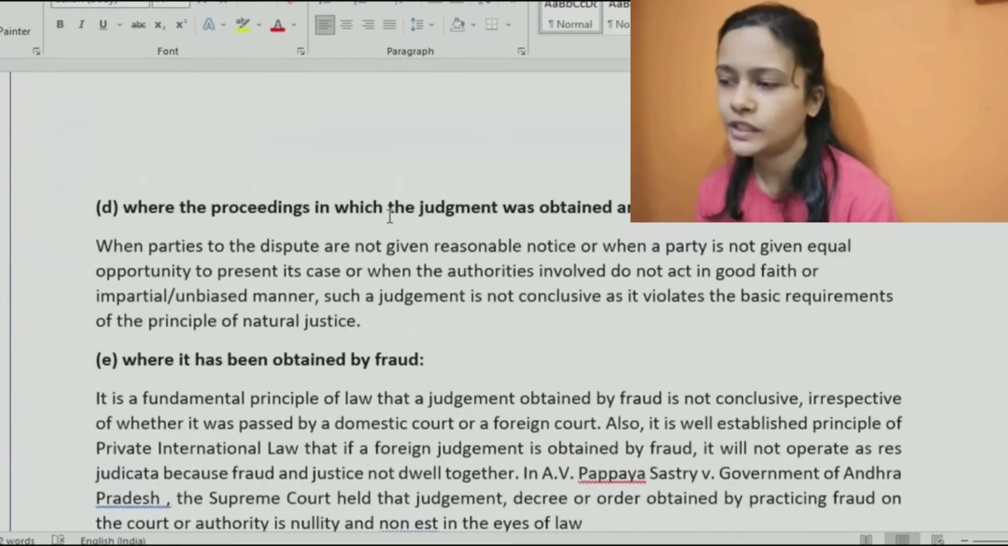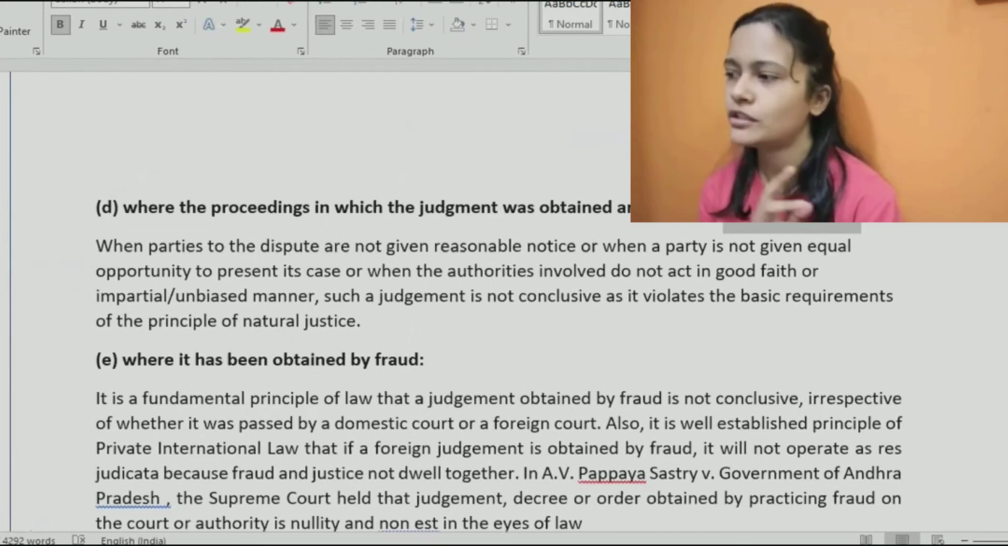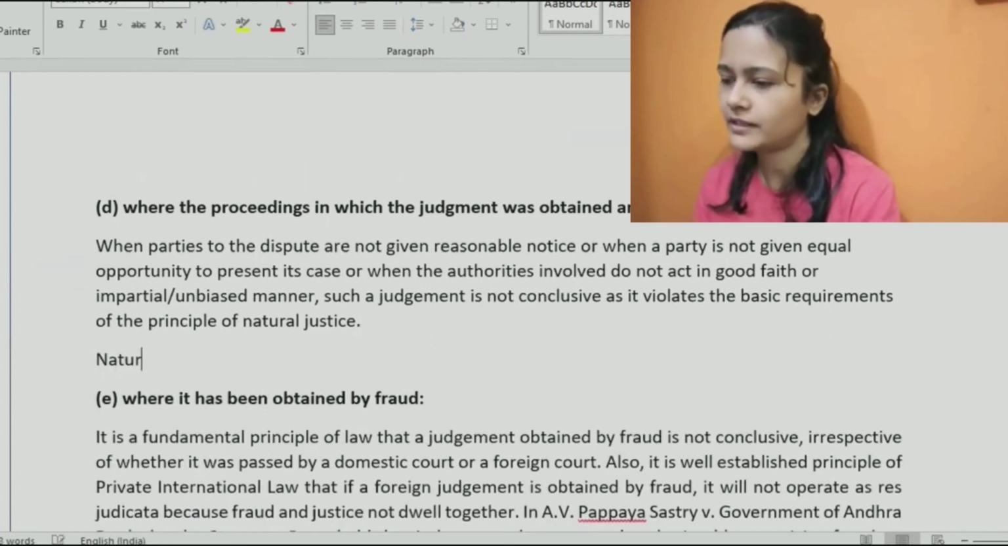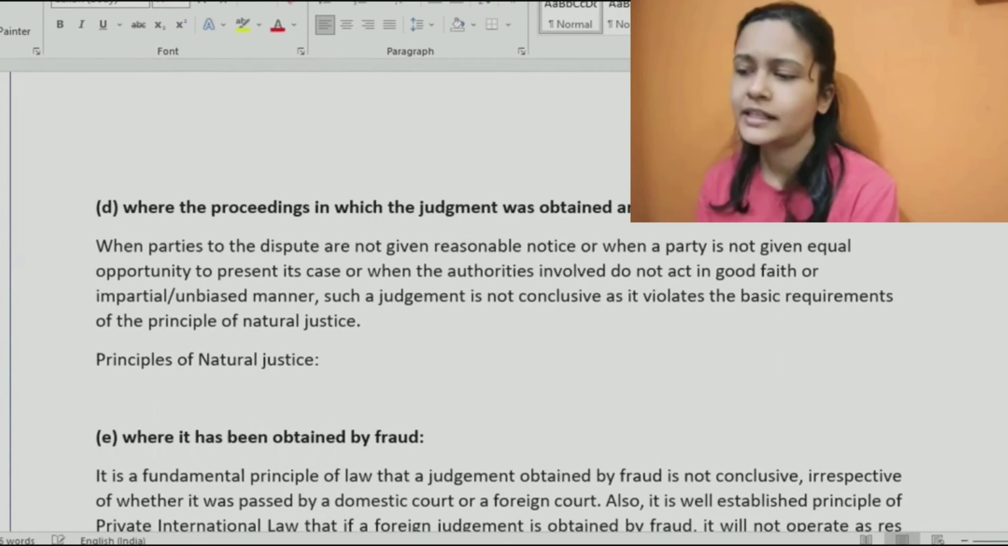Where the proceedings in which the judgment was obtained are opposed to natural justice. So there is a concept called natural justice, which is based on 3 grounds. It is very important that the principles of natural justice are followed in any given case.